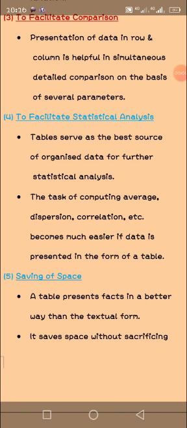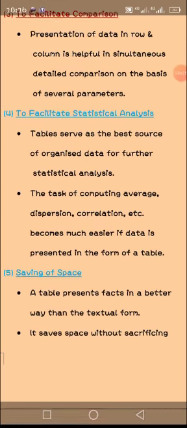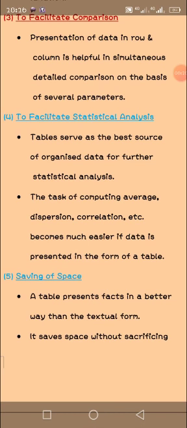The next one is the task of computing average, dispersion and correlation, etc. It also does that work. The task of computing average, dispersion, correlation, etc. becomes much easier if data is presented in the form of a table.